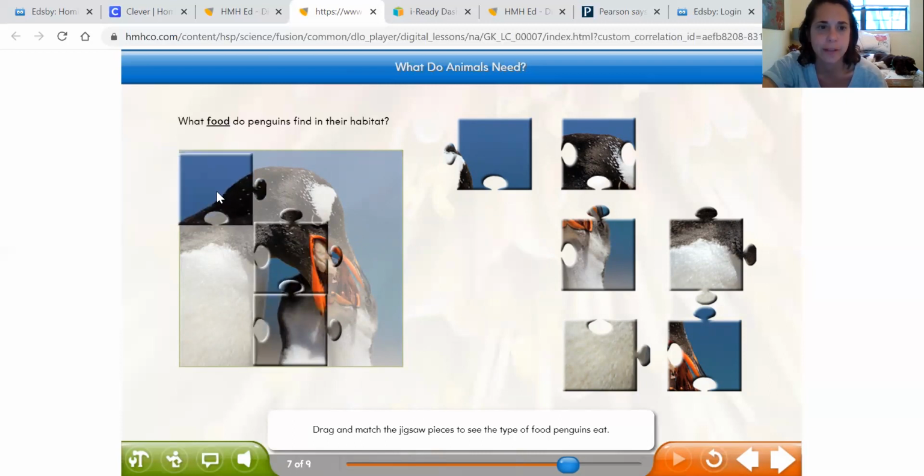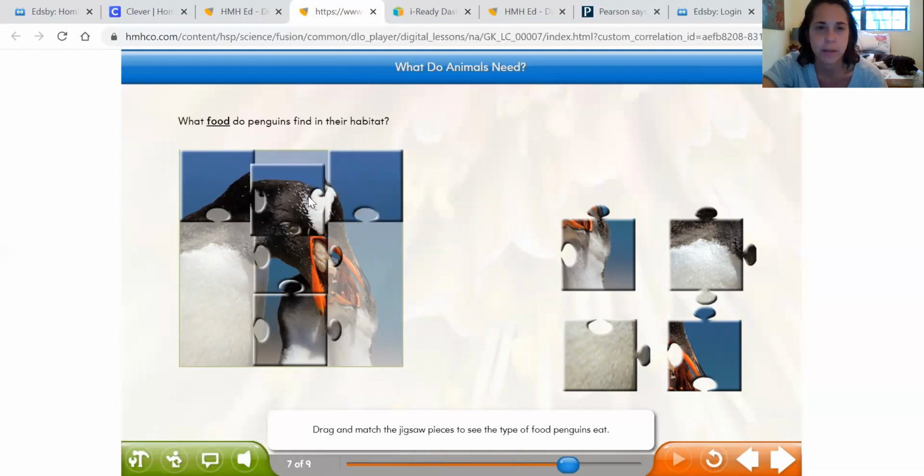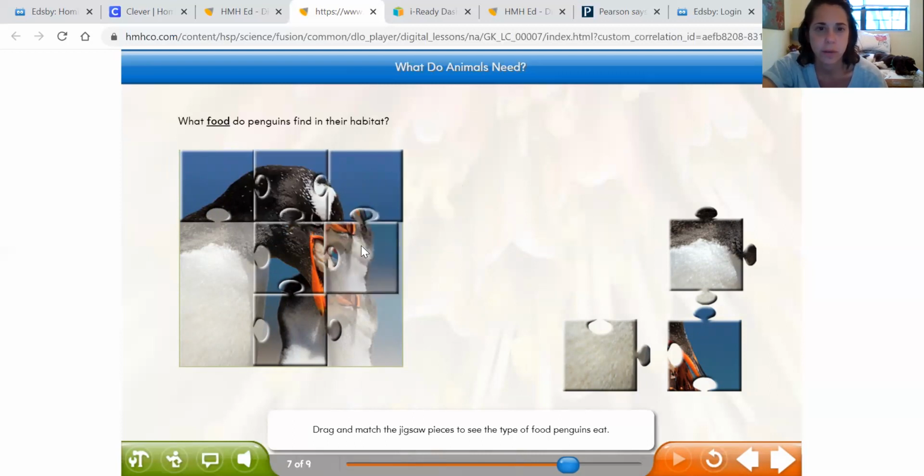Who's been doing puzzles? I always do the edges first. Oh, that doesn't go. Maybe that goes there. No, there we go.